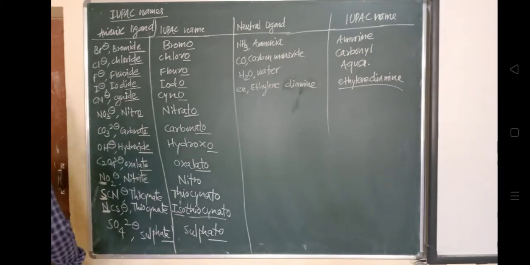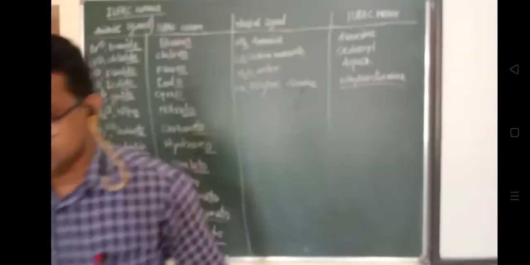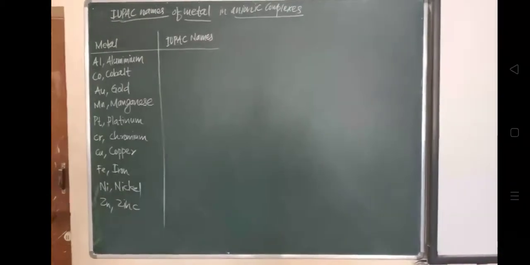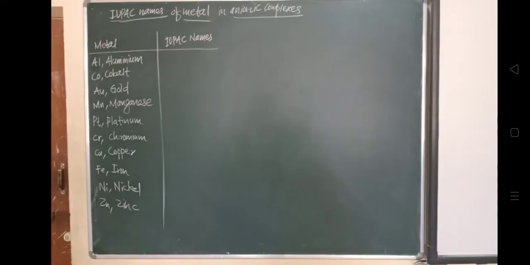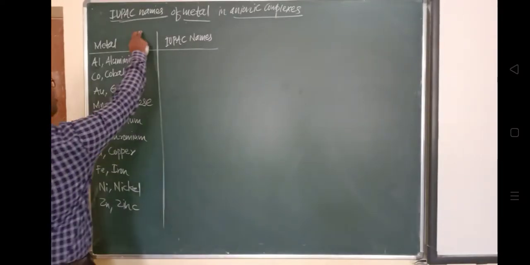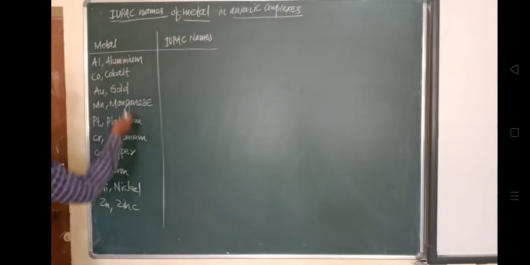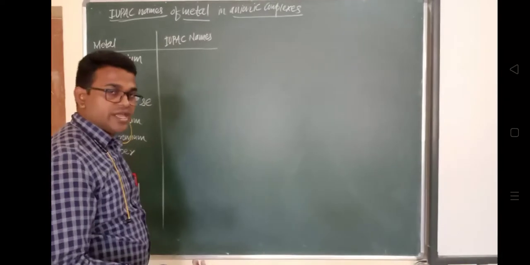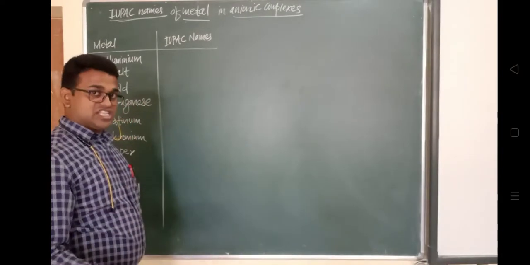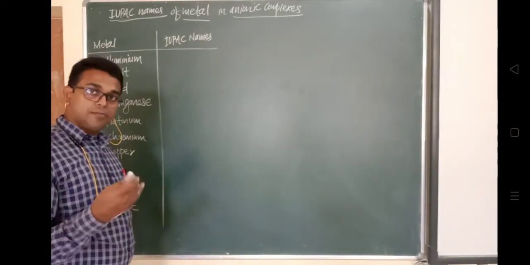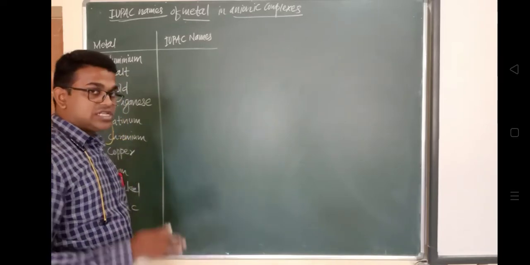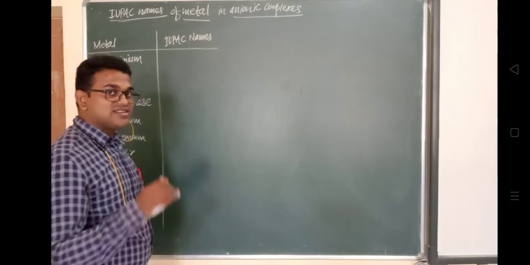It consists of a central metal ion attached with ligands. If it has a cationic charge, it is called a cationic complex. If it has a minus charge, it is called an anionic complex. And if it has no charge, it is called a neutral complex. So these are the metals present in an anionic complex having a minus charge. What nomenclature is given for such a metal?